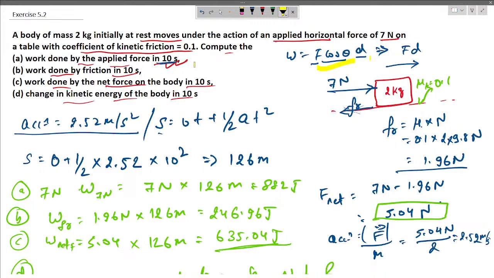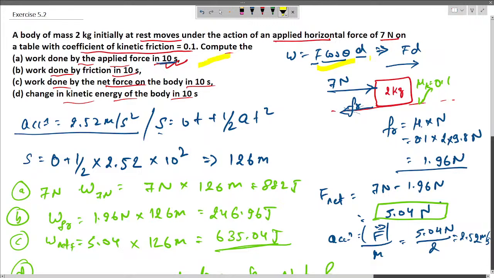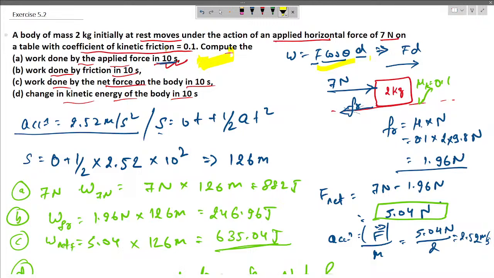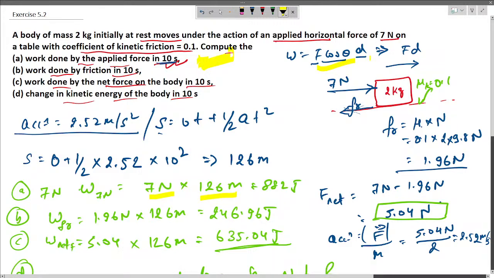So whatever the displacement will be in 10 seconds, that would be the displacement by that force. Since it is given that a mass of 2 kg is initially at rest, with an applied horizontal force of 7 Newton and the coefficient of kinetic friction as given, here we will simply multiply the force with the displacement in 10 seconds. We will get the value of work done.